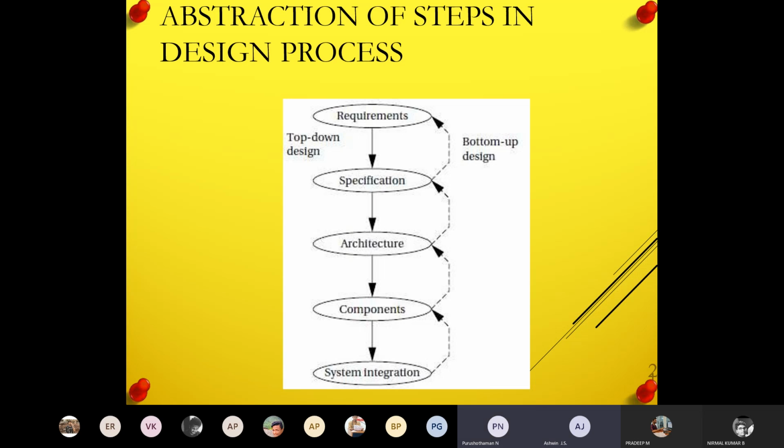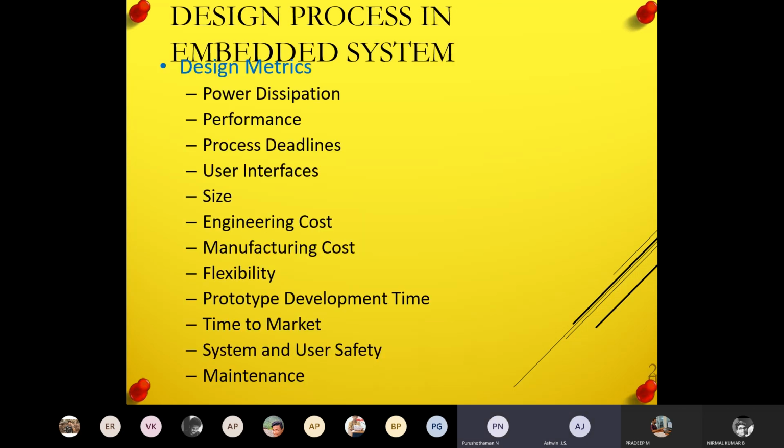After that, based upon that, what specification can I give? Previously, based on the specification, I designed the calculator. Now, based upon the architecture, what specification can I give? So this will go in the reverse direction. That's why it is named a bottom-up design. Okay, is it clear? Yes, sir.